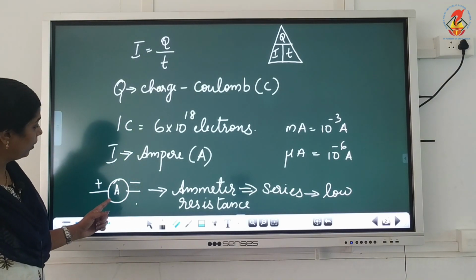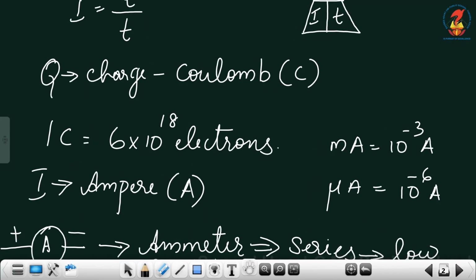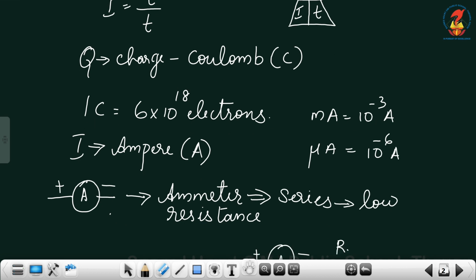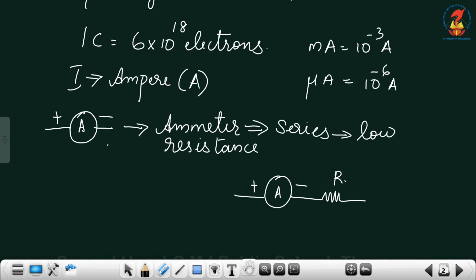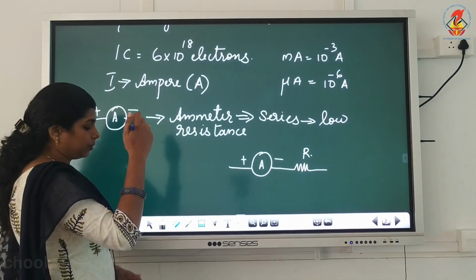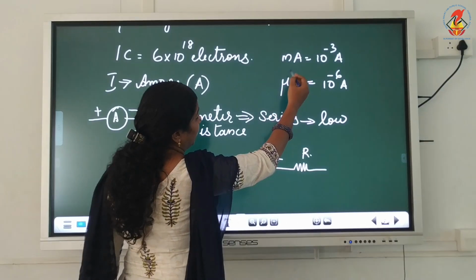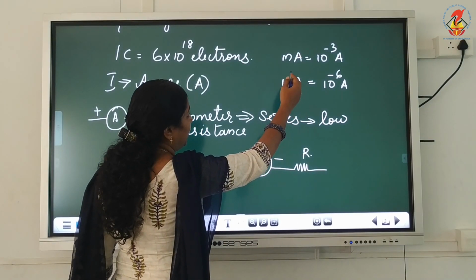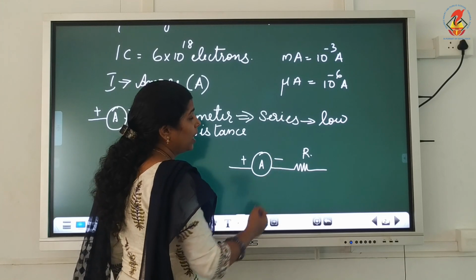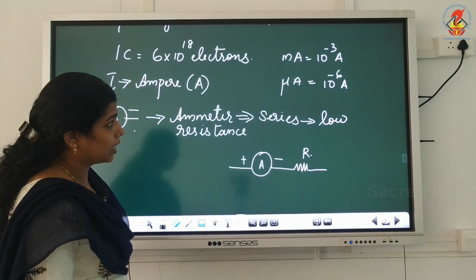The symbol of ammeter is this one, and in this way we will connect it in a circuit. It is always connected in series. What is series connection? We will discuss later. Then, smaller units of current are milliampere and microampere. Milliampere means 10 raised to minus 3 ampere and microampere means 10 raised to minus 6 ampere.